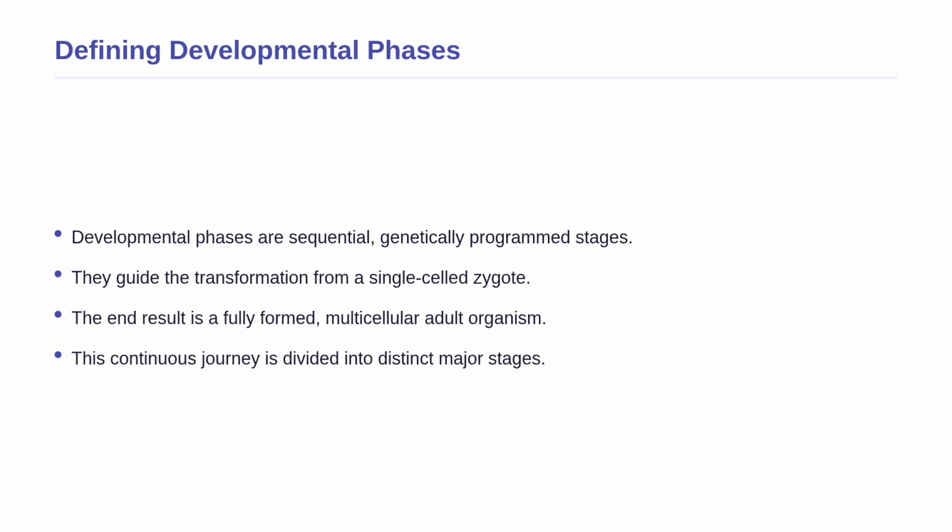The genetic code acts as the blueprint, dictating exactly when and how cells should divide, move, and specialize. While development is a continuous, unbroken journey from conception to adulthood, biologists divide it into distinct major stages to better understand the specific milestones the embryo must achieve.